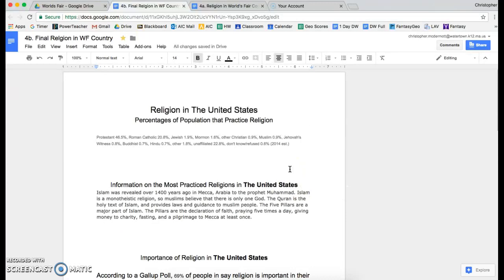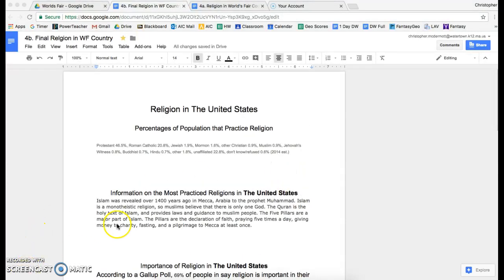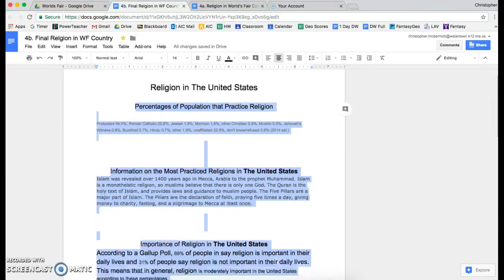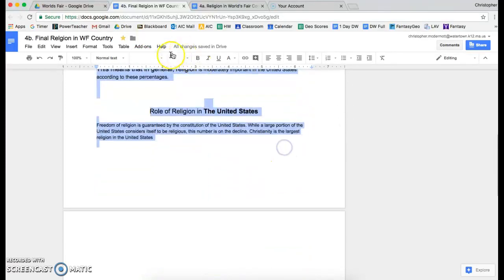Now you have all the information in here. Now that we have all the information in, we need to format it correctly. So, first thing we're going to do is make sure that all of the fonts on here are Arial. So we're going to highlight everything, and we're going to click Arial.